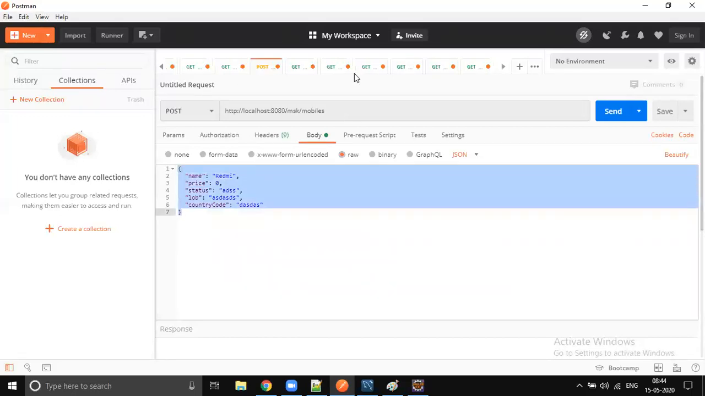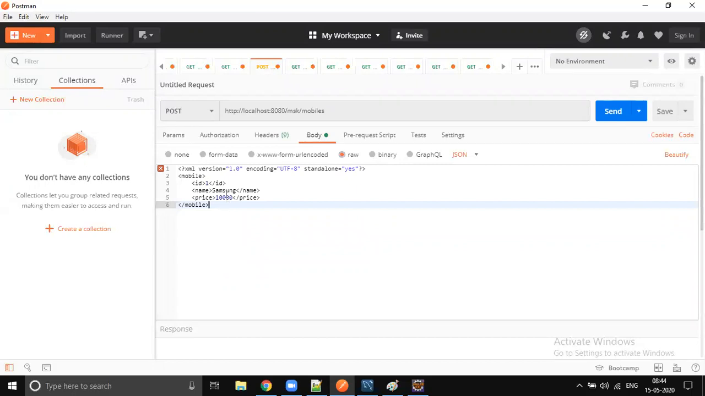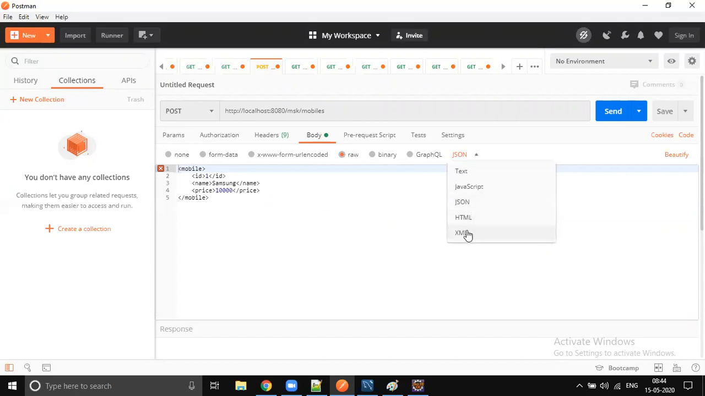This is not our endpoint. Where is our endpoint? I think it's the mobile one. Okay, nice. So if you want to send different data, you can, but make sure you select XML. JSON cannot understand this format, that's why the error is coming. Just change this drop down to XML. Now the error would have gone.